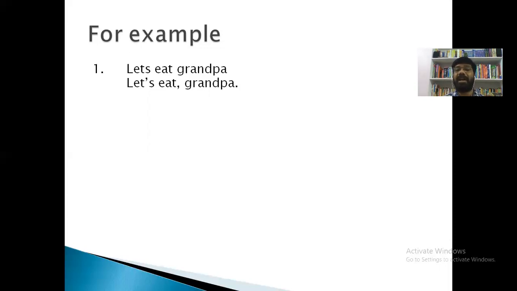You are telling grandpa that you feel hungry, so that's why let us eat together, right? So this is the meaning. See how the meaning changes in the absence of punctuation marks. What are we doing here? We have added a comma here. Let's eat: here is an apostrophe and a comma. Let's eat, grandpa. Full stop.